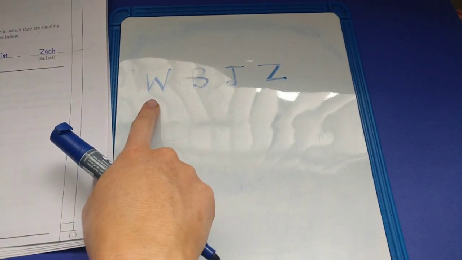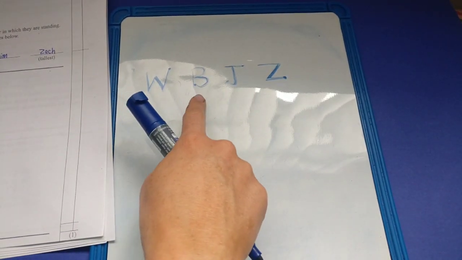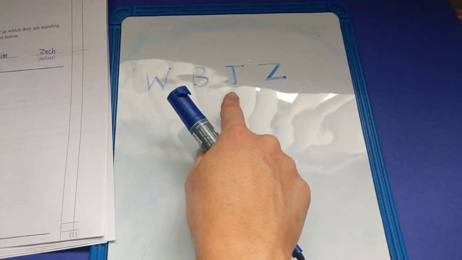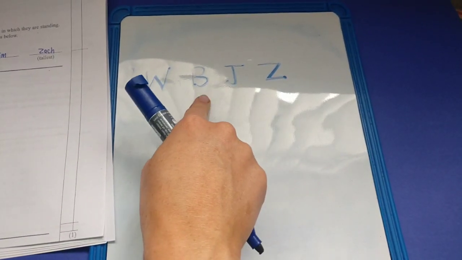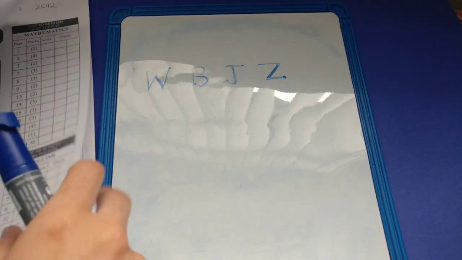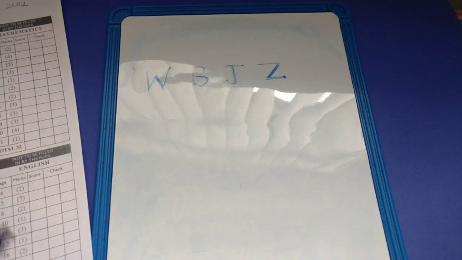Jim is taller than William. Yes, we've got that. Bob is taller than William. Yes, that makes sense. Zach is taller than Jim. Yes. Jim is taller than Bob. Yes. So it goes William, Bob, Jim, Zach. I think that makes sense for you, just reading the information and instruction and ordering it. And I think that's us with that paper. I hope that's helped you with that test paper 1 from 2012.